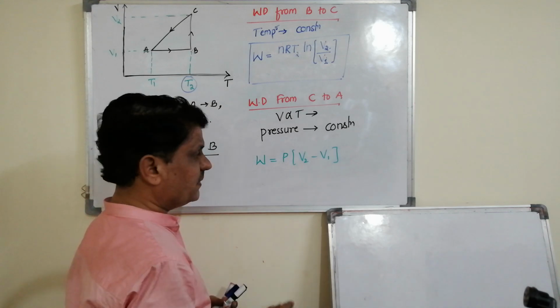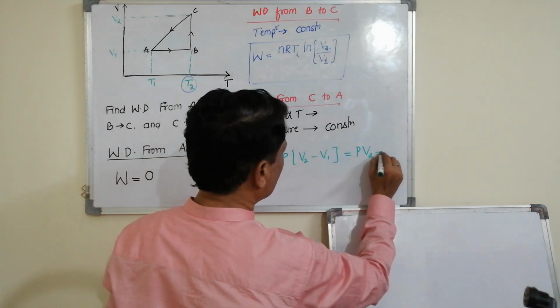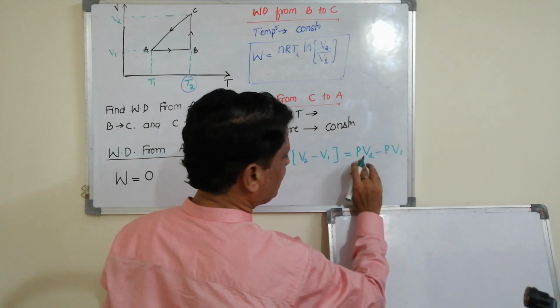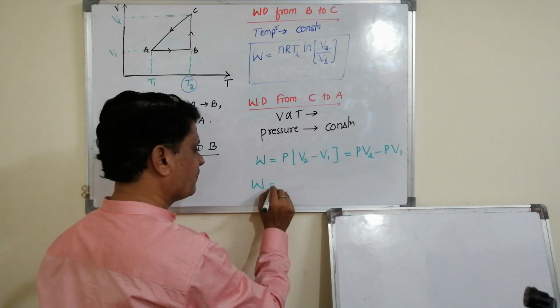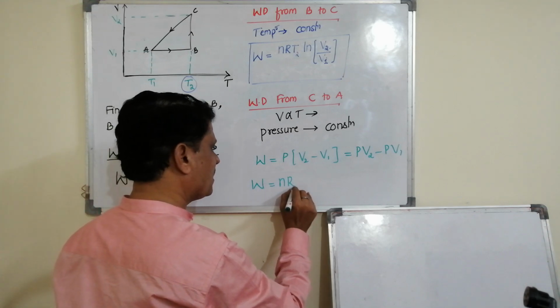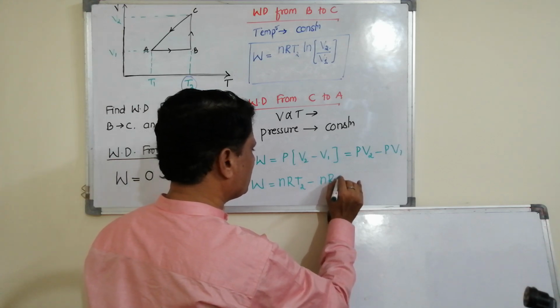But P is not given. So this can be written as PV2 minus PV1. Here PV is nothing but nRT. Hence nRT2 minus nRT1.